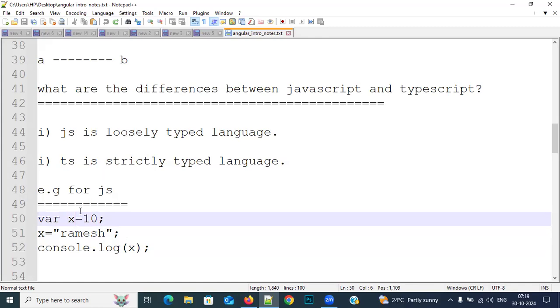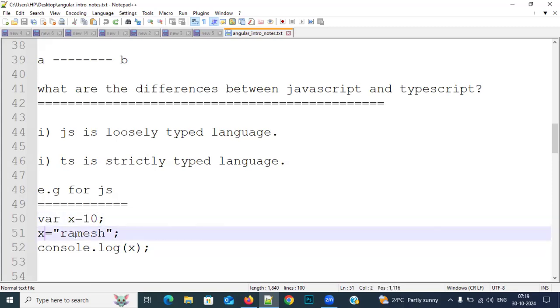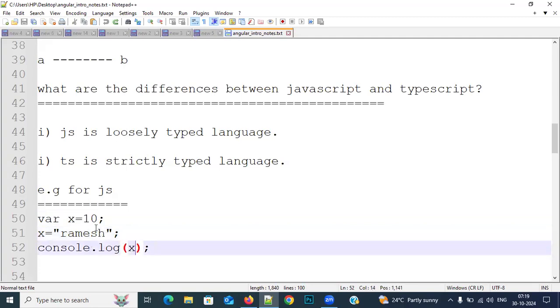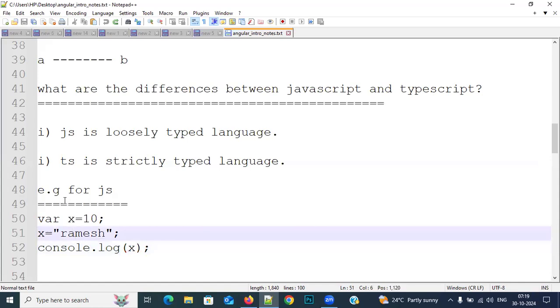Second thing, first I assigned a number, but immediately after I am reinitializing with a string, and still it is not throwing any error. It gives the output Ramesh. So it always focuses on the latest value, irrespective of the data type. This is the example for JavaScript.